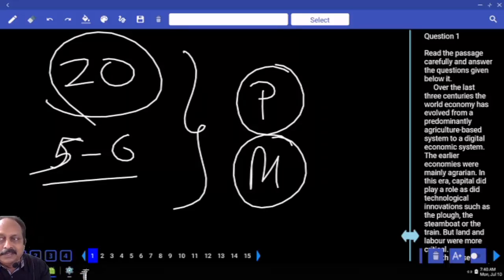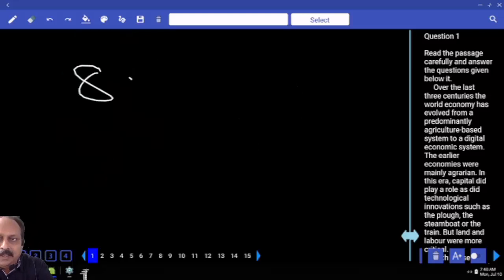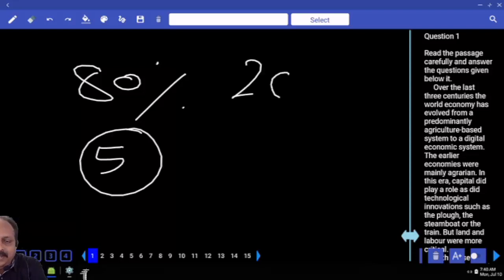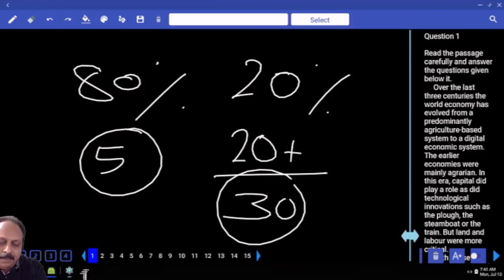80% or 20%? 80%. I hope you all understand English. Do you guys understand my English? I doubt it now. 80% don't read the passage; their cutoff is 5. 20% read the passage in the actual exam; they get 20 plus out of 30. You want to be in the 80% or 20%? Obviously, common sense. And this 20% are good at reading comprehension skill and vocabulary.